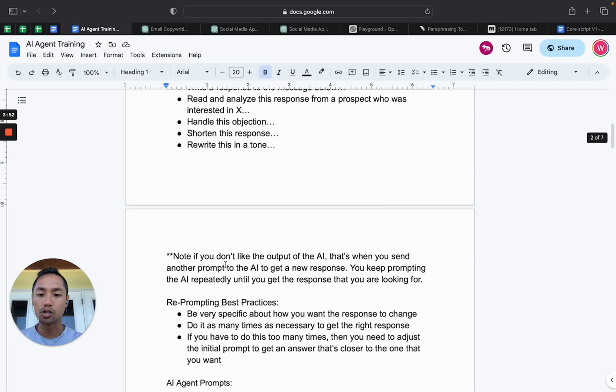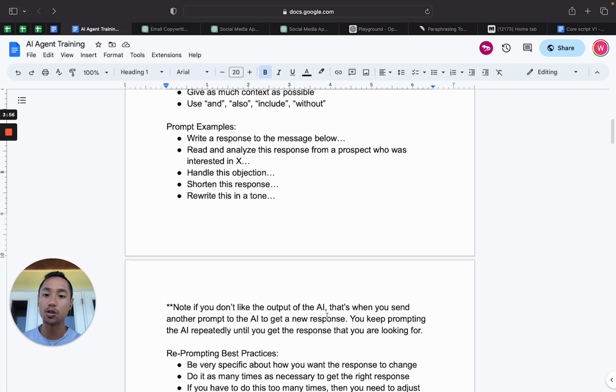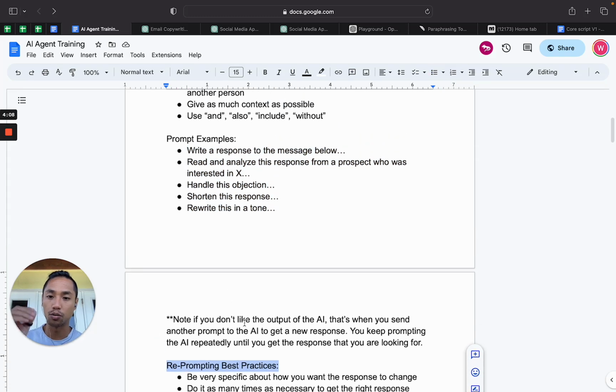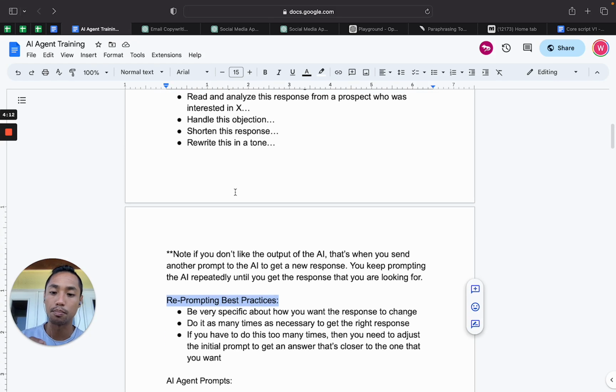Cool. So remember that anytime you don't like the initial output of the AI, you can reprompt it by using these prompts up here to get a new response, right? And you want to keep on reprompting the AI until you get a response that you're actually looking for. So very, very important. So obviously we have our prompt principles, but then there's also reprompting best practices, right?